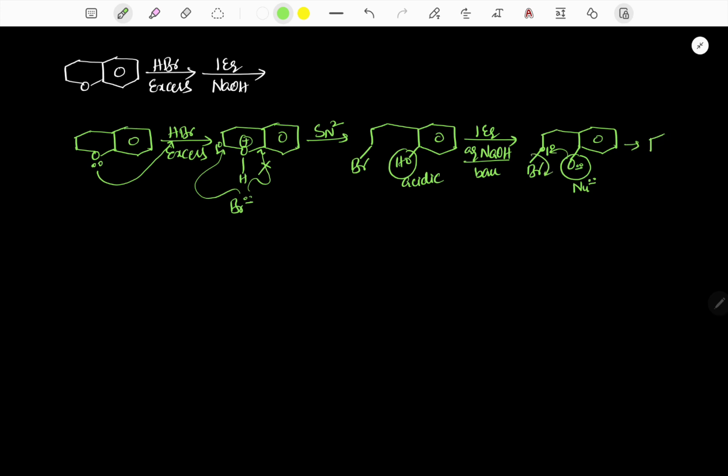Therefore it is an intra-Williamson ether synthesis. The product is an ether. So this is also an intramolecular Williamson ether synthesis. The first reaction is nucleophilic substitution, the second reaction is an acid-base reaction, followed by intra-SN2.